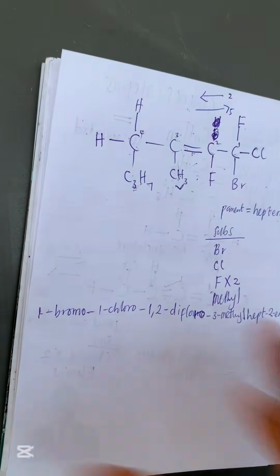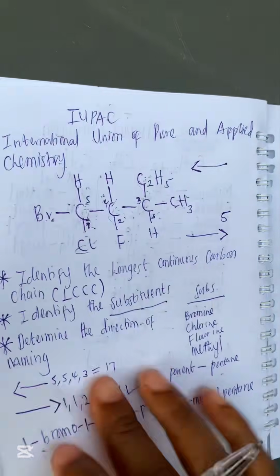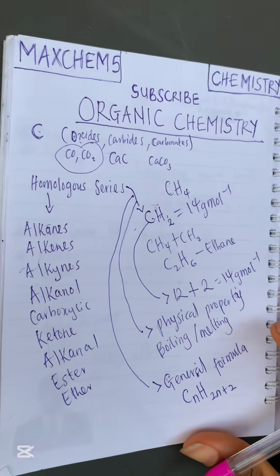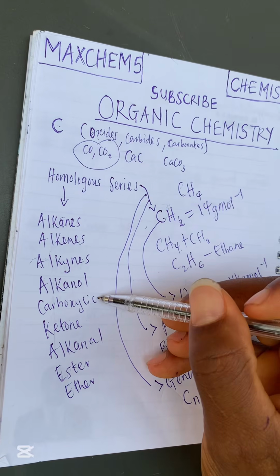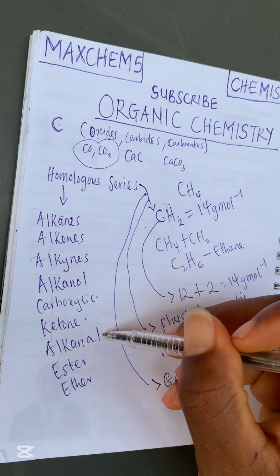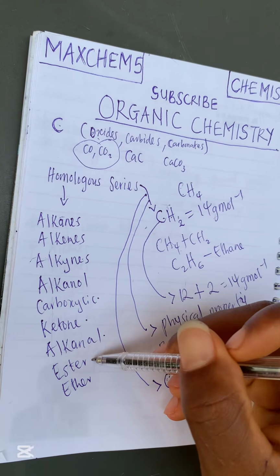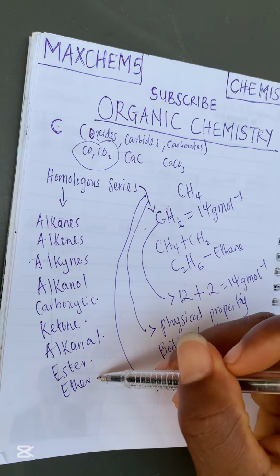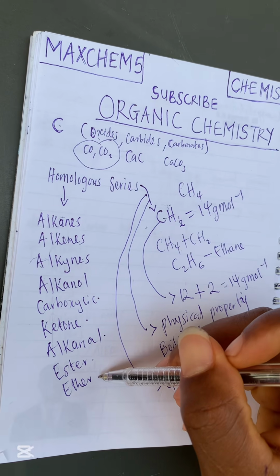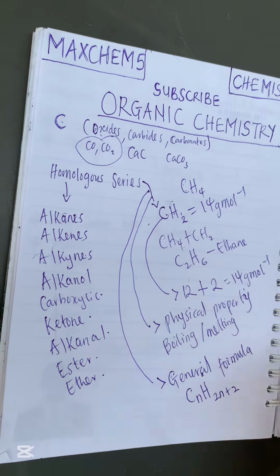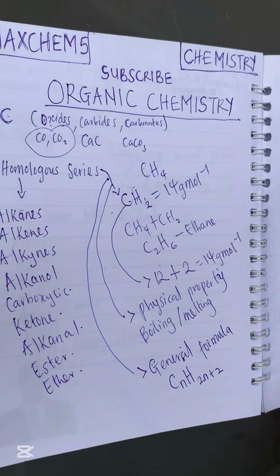In the next class, or part 2 of this class, we are going to be treating the other homologous series. We are going to be treating the carboxylic acids, the ketones, the alkanals or aldehydes, the esters or alkanoates, and also the ethers or alkoxyalkanes. That will be my next video, which is going to be part 2 of this organic chemistry lesson.